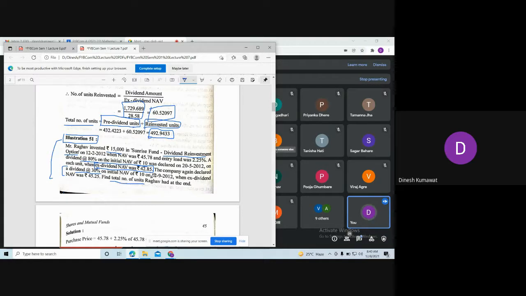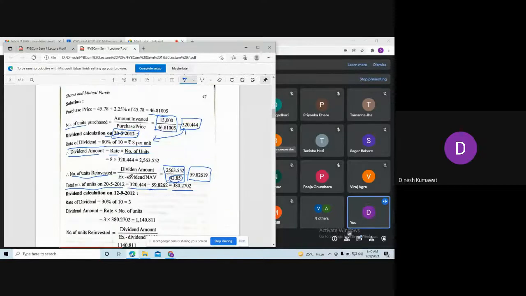Okay, so this is the dividend on 20th September 2012. So again you are going to do the same thing. Dividend calculation on 12/9/2012. For that, you need to first calculate what is 30% of 10. So 30% of 10 is nothing but 3. So this is our rate of dividend. Using this rate of dividend, now you can calculate the dividend amount, that is rate multiplied by the number of units. But here you need to stop a little bit and just try to think which number of units we are going to use.